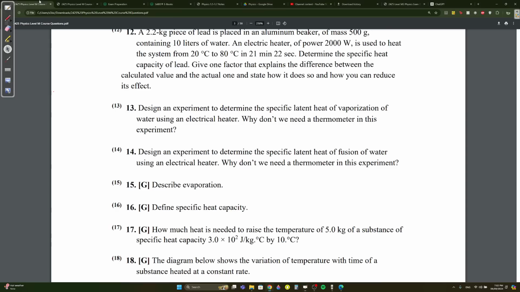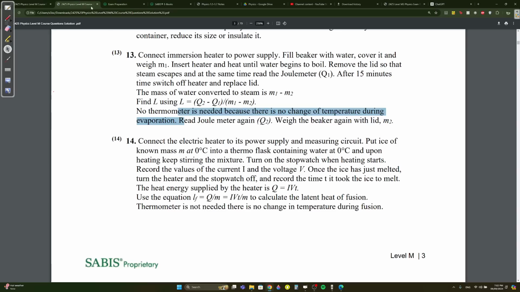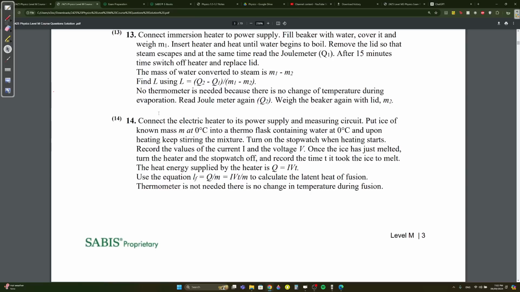Question 14, to find an experiment for latent heat of fusion. Same thing. Connect the electric heater to its power supply. Put ice of known mass into a thermal flask containing water at 0 degrees Celsius. Upon heating, keep stirring. We turn on the stopwatch when the heating starts, and record the values of the current and voltage. Once the ice has just melted, turn the heater off and record the time it took to melt. The heat energy supplied, remember, Q is IVT.